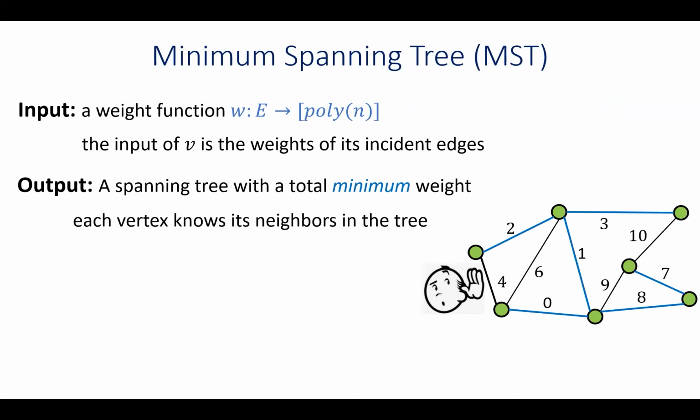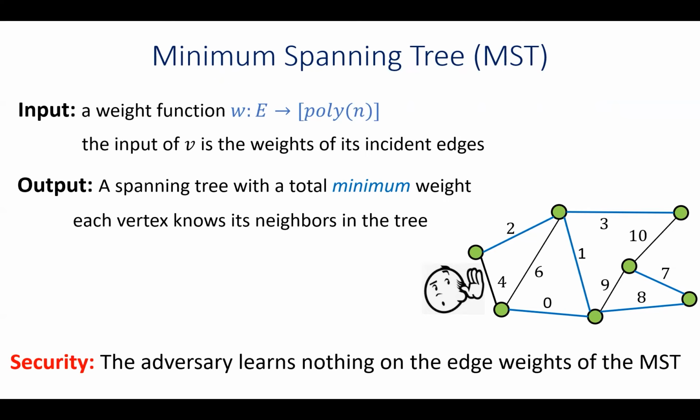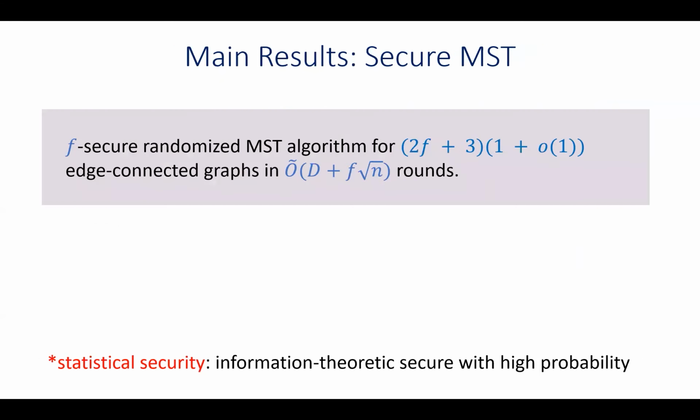The goal is to output a spanning tree of total minimum weight, where in the distributed output format, we require that every vertex knows which of its incident edges are included in the output spanning tree. So in order to obtain security for this problem, it is required that the adversary gains no information on the weights of the edges.